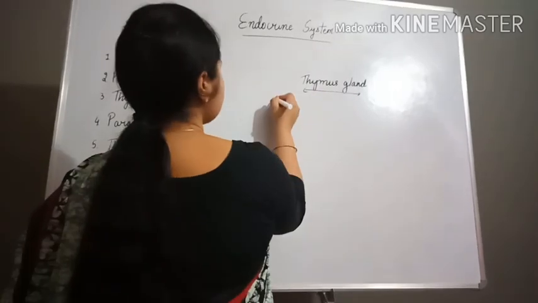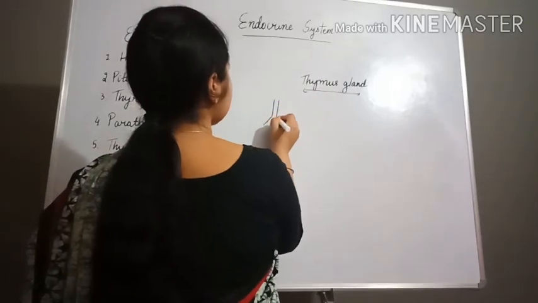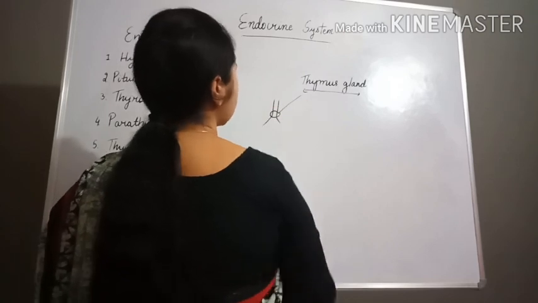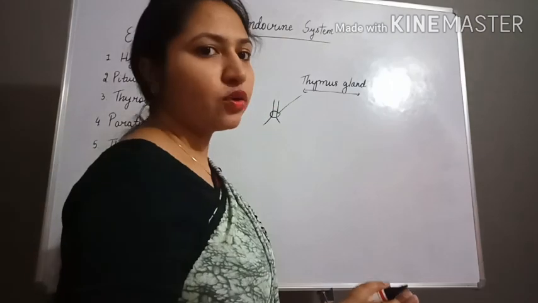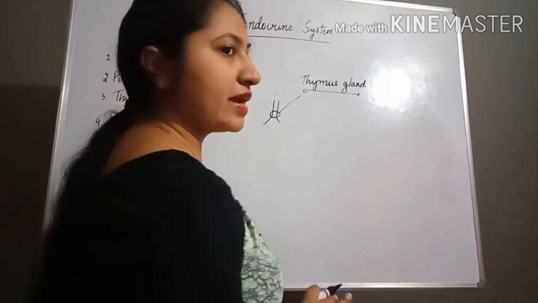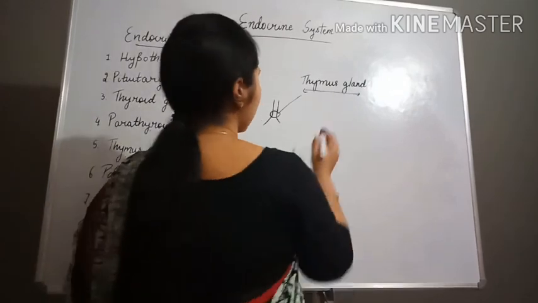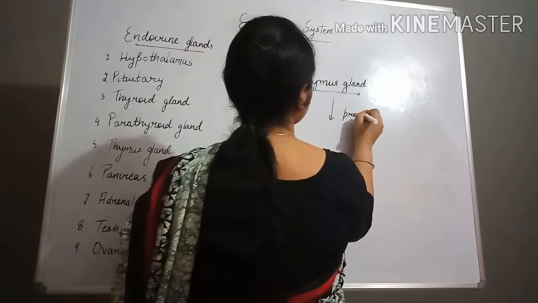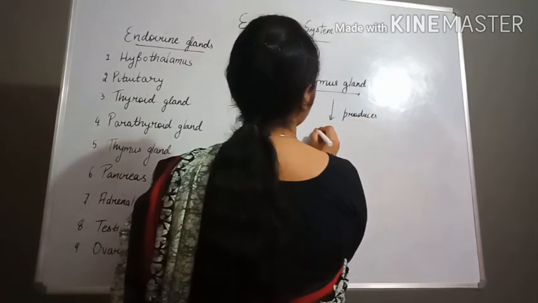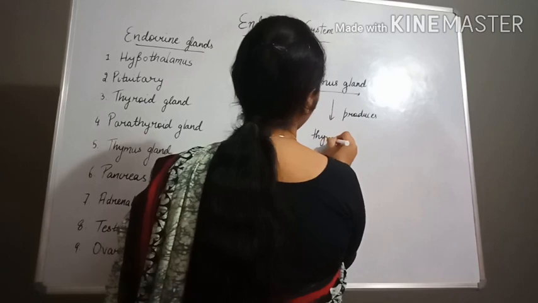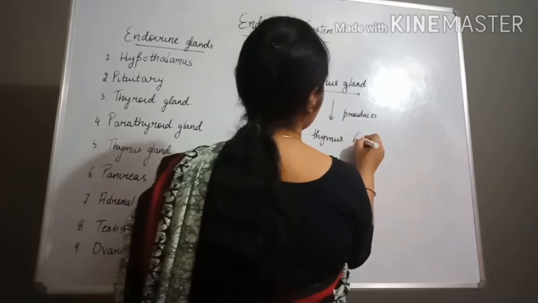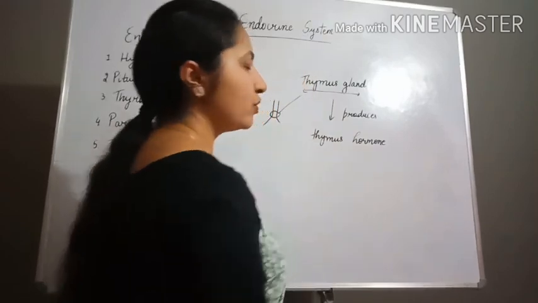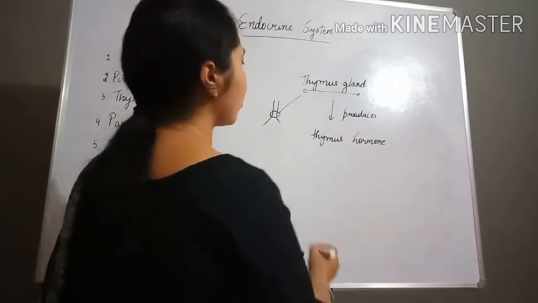Yes, where is this thymus gland? It is present in the lower part of the neck region. The function of the thymus gland is that it produces thymus hormone. And what is the function of the thymus hormone?